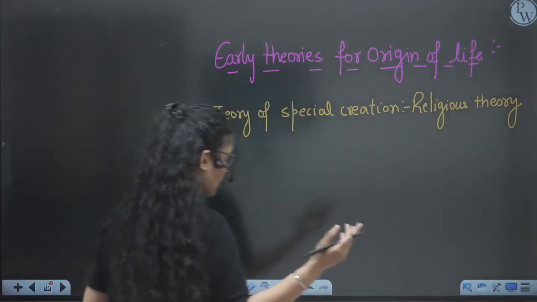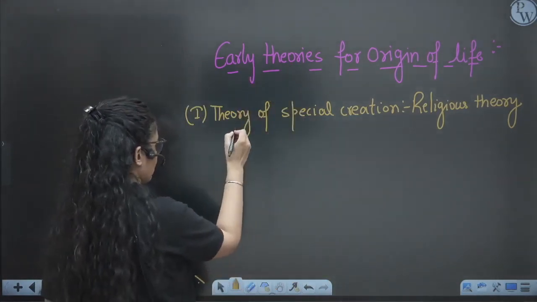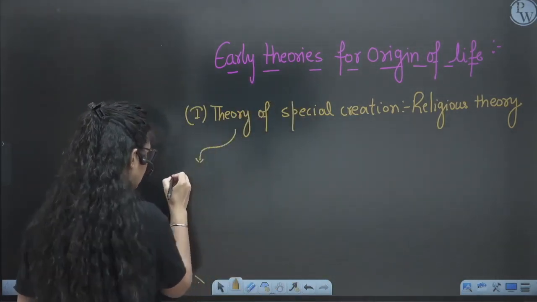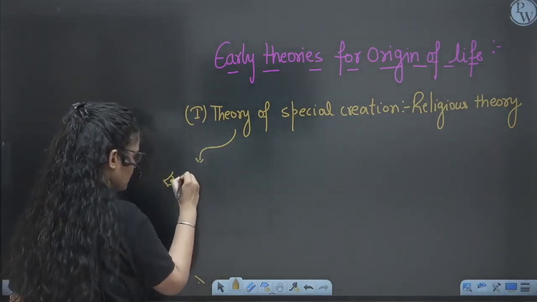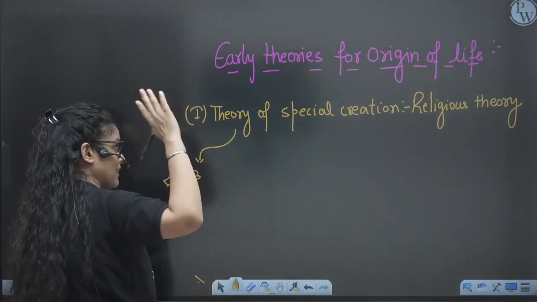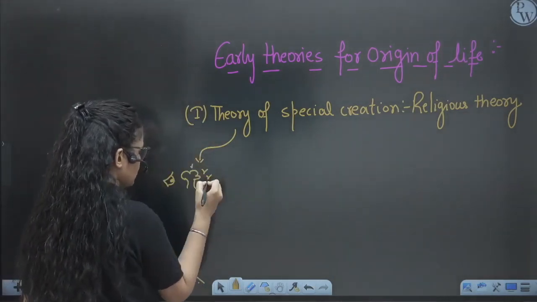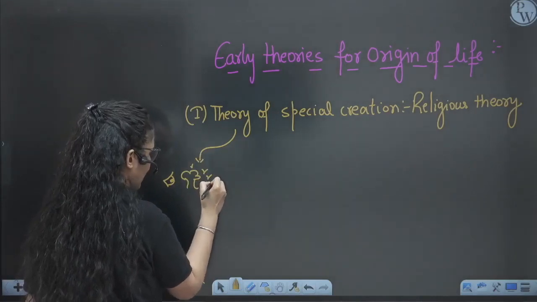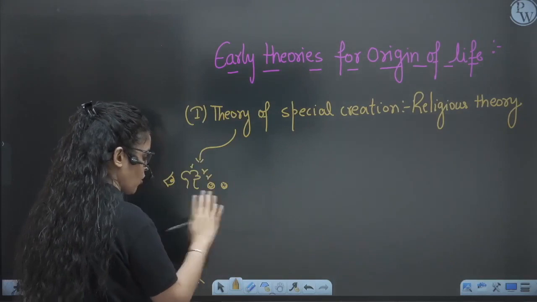It talks about how all living organisms are the same as they were created, right? So nothing has changed. Suppose our earth, since creation, used to have trees, birds, animals, humans, means everything was there, and it is the same, it is constant.